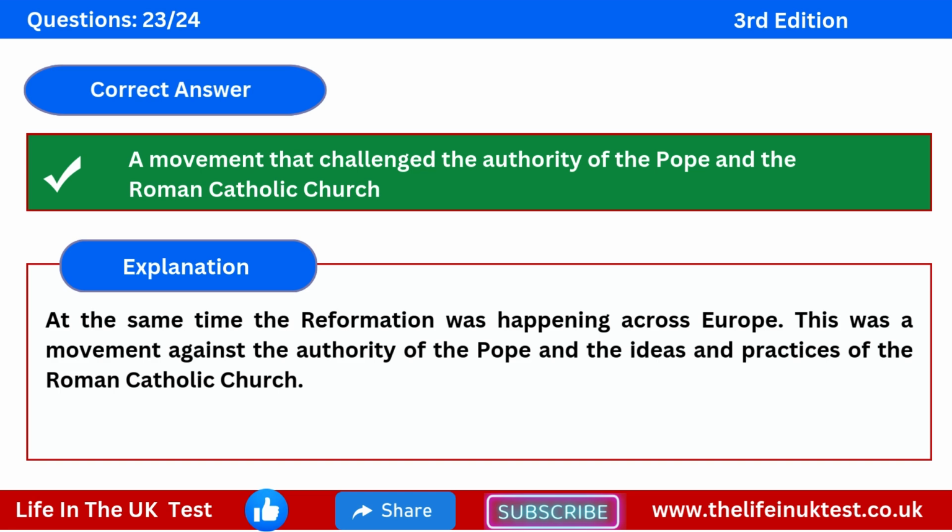The correct answer is a movement that challenged the authority of the Pope and the Roman Catholic Church. Explanation: at the same time, the Reformation was happening across Europe. This was a movement against the authority of the Pope and the ideas and practices of the Roman Catholic Church.